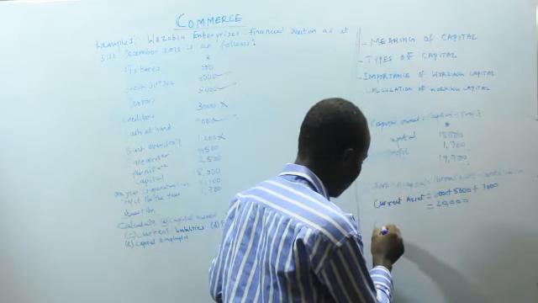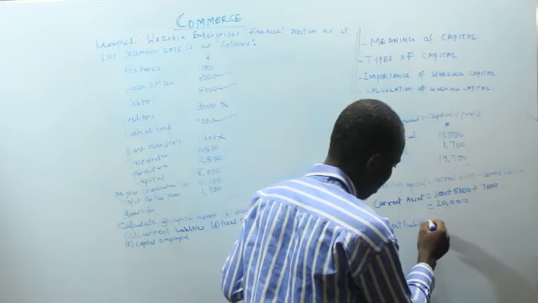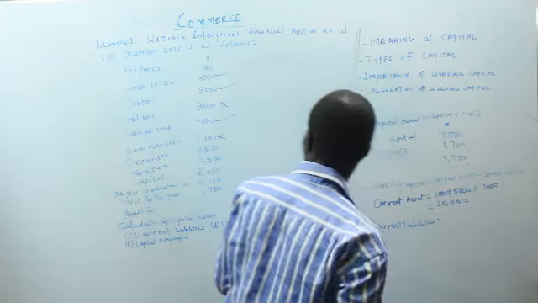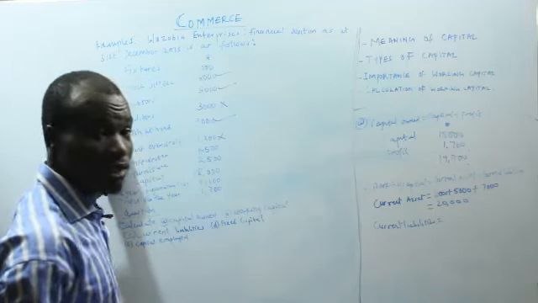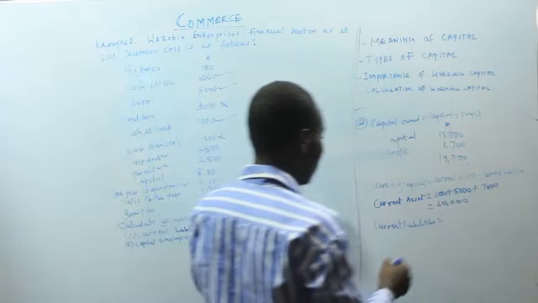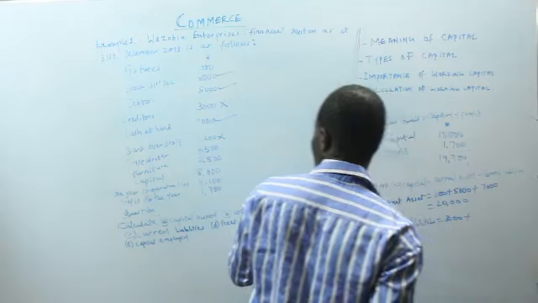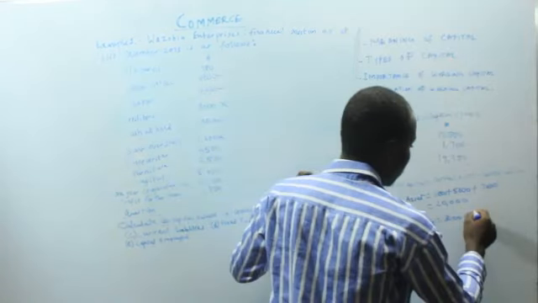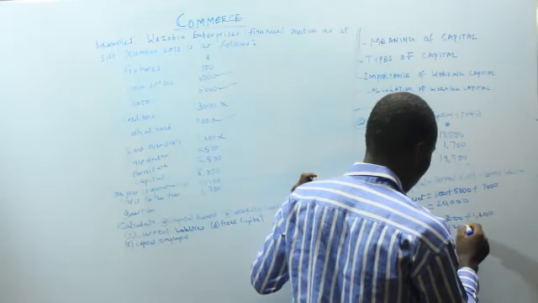Now current liabilities. Current liabilities is the creditors and bank overdraft. So you have creditors 3,000 plus bank overdraft 1,200. That gives us 4,200.